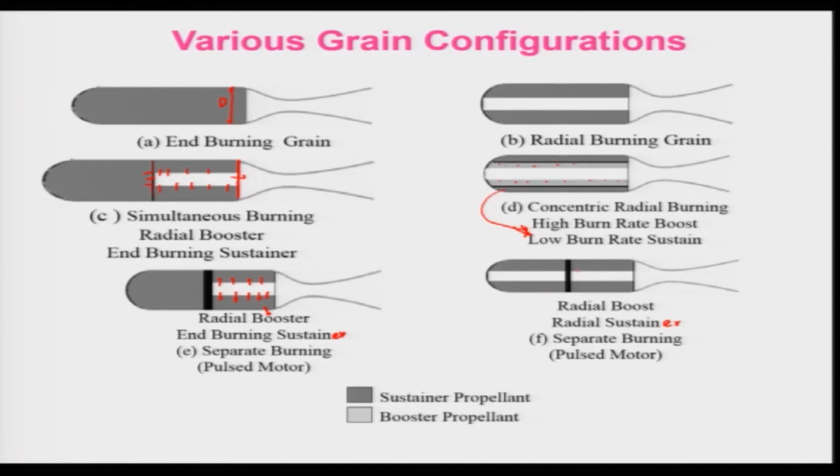So, this is the first one, which will be used as a booster, and this will be used as a sustainer. So, again this is the pulse motor. This is a separate burning, that means one is over, and only after that the other one burns, unlike the C, in which simultaneous burning will be taking place. So, therefore, one can have a lot of combinations and permutations, which depends on the imagination and also the willingness to design new burners for certain applications.